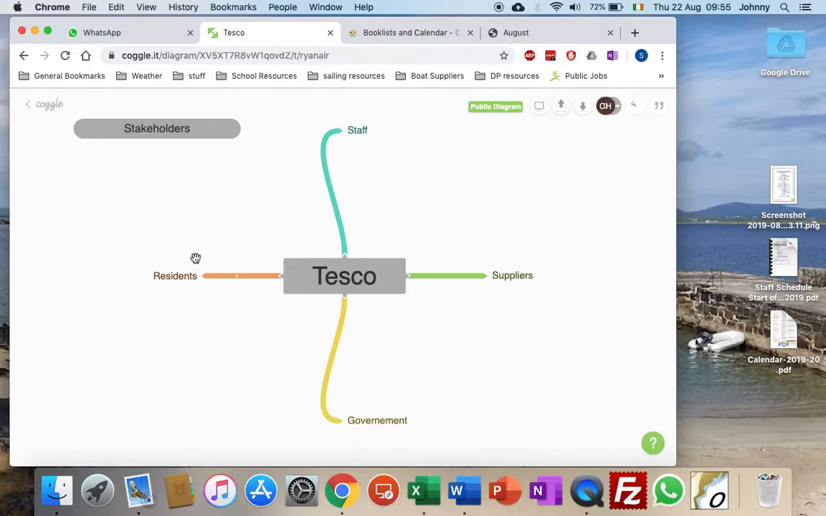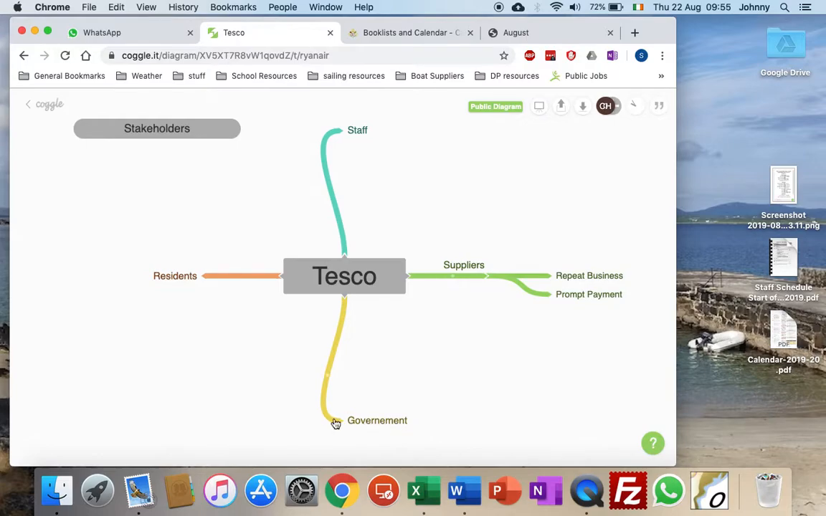The next thing we need to think about is what these stakeholders may want from the organization. So the suppliers, what are the main things suppliers want? I go here to where the suppliers box is and I put a plus. The suppliers want, let's say, repeat business. Another vital thing that the suppliers may want is, let's say, prompt payment. They don't want to find that Tesco delay paying.